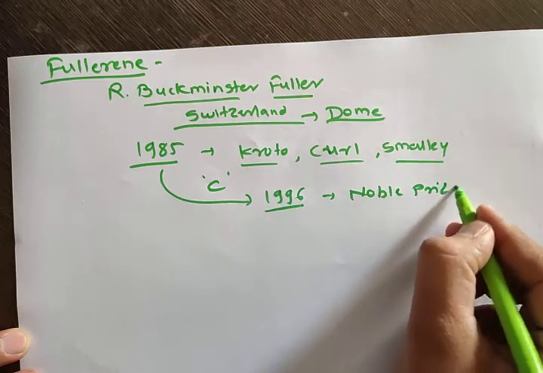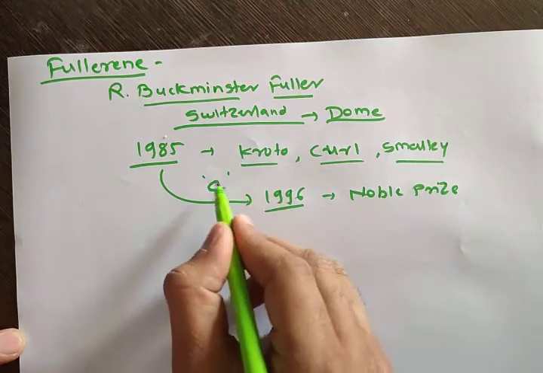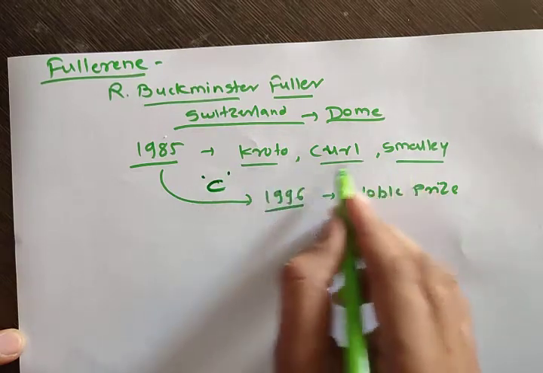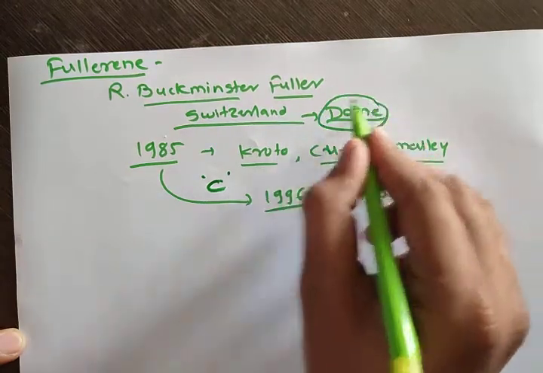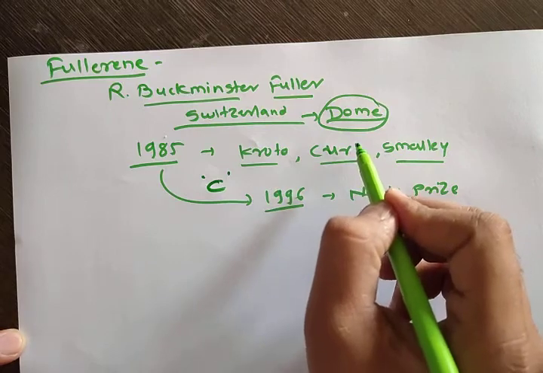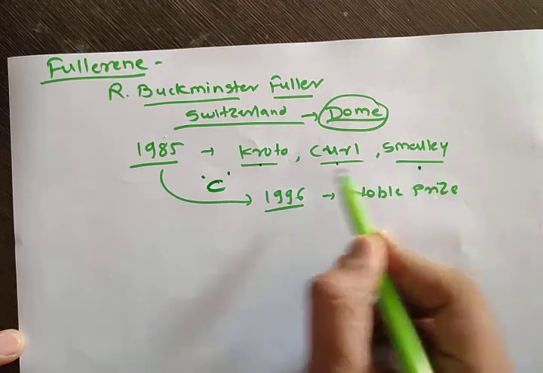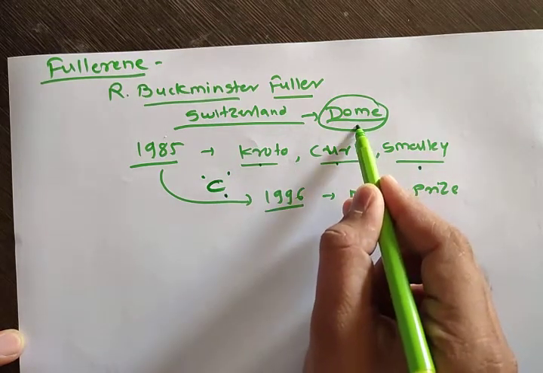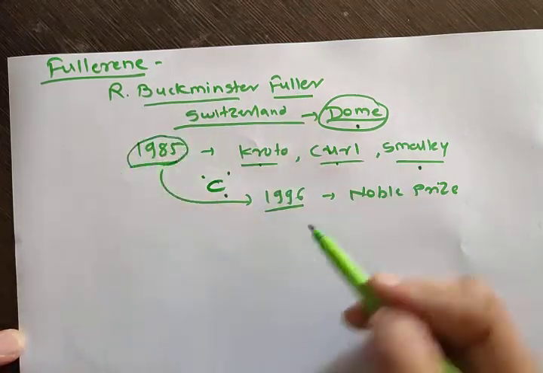Nobel Prize for this discovery. Okay. Now what these three scientists have found is that the compound which is made from carbon, the compound which these three scientists have made, looks exactly like this dome which Buckminster Fuller made. Isn't this interesting? So these three scientists made a compound from carbon, and that compound looks exactly like this dome which was made by Buckminster Fuller before 1985.